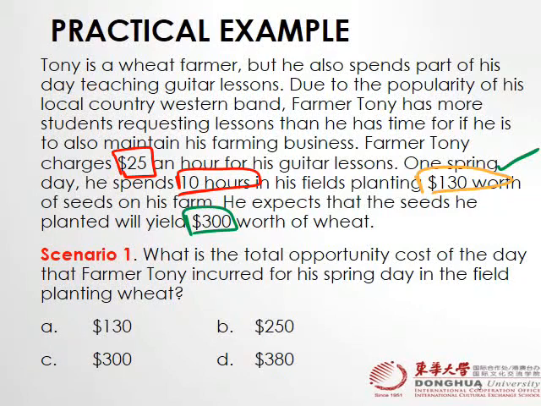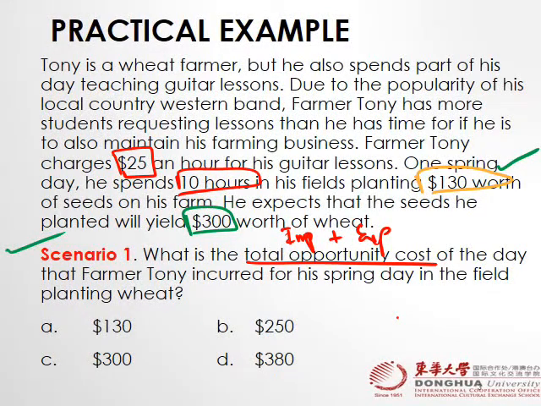That day he didn't go for guitar lessons. He went for farming. Okay, now scenario 1: what is the total opportunity cost of the day that farmer Tony incurred for his spring day in the field planting wheat? Okay, so total opportunity cost, we know that total opportunity cost is equal to implicit plus explicit.